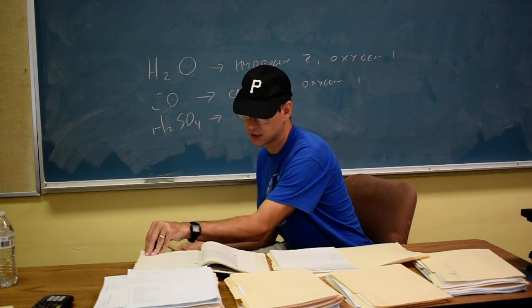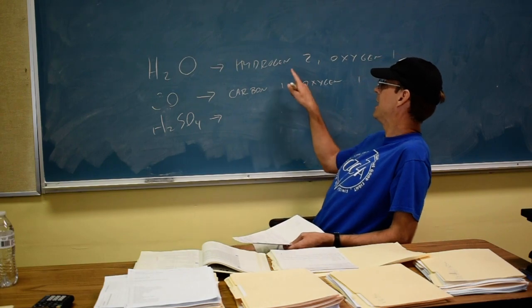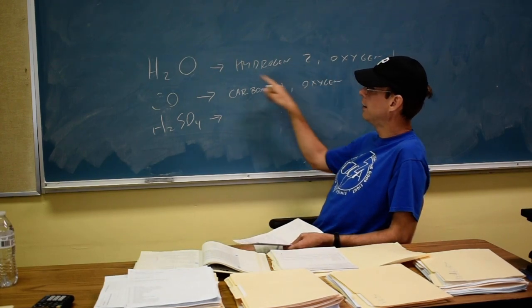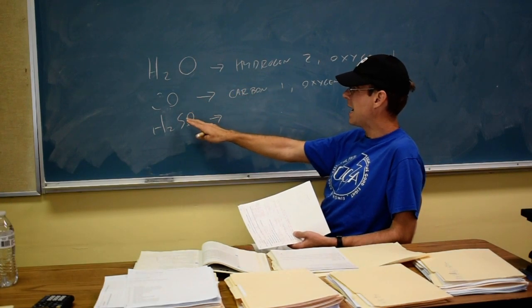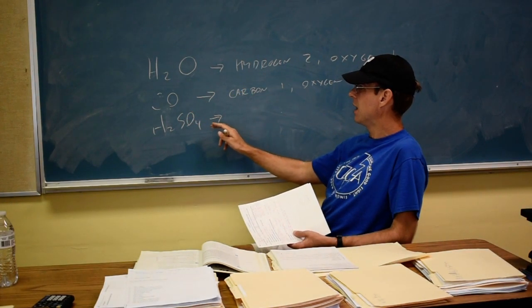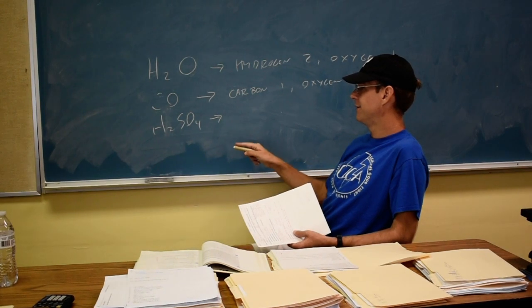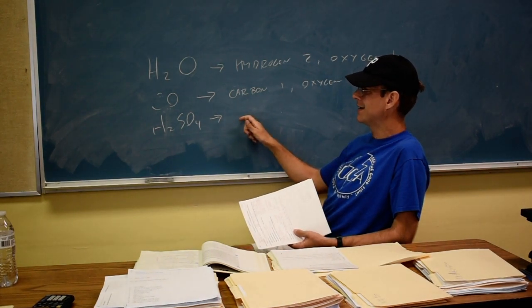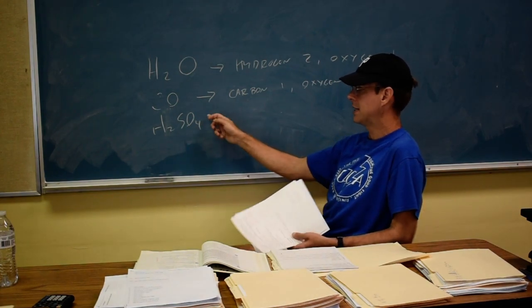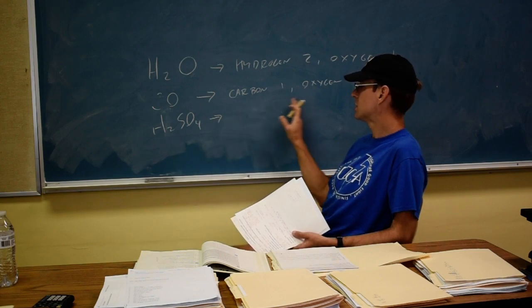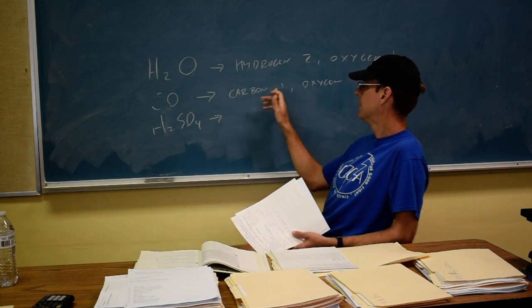Homework question 6 is doing that. Homework question 7, they just go in reverse and they want you to write the formula. So if they said the hydrogen 2, oxygen 1, they just want you to put H2O. Okay. I would just write them in the order that they named the elements as well. So if they said that sulfur had 1 and they said that first, you'd probably end up just writing that first for now because you don't really know why to put anything in any certain order. So if you go in the order they give you the elements and the counts become the subscripts, you should be good on 7.